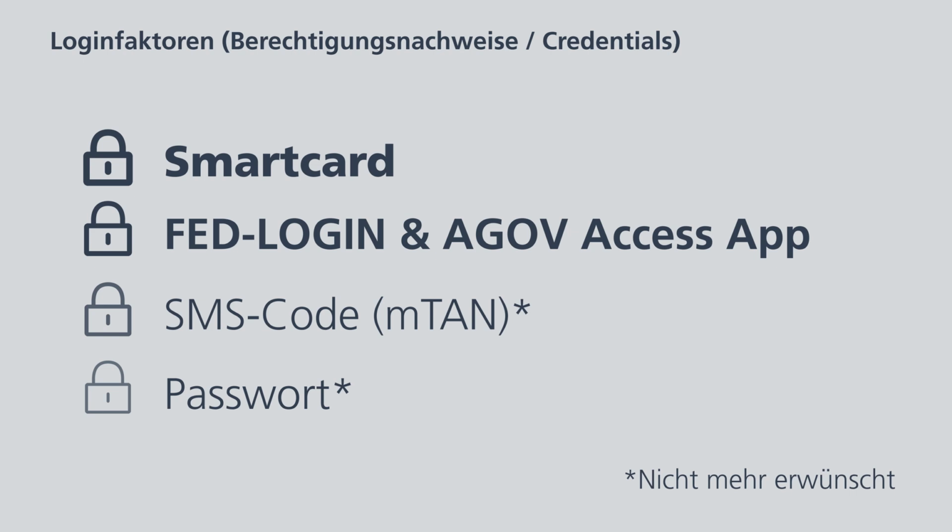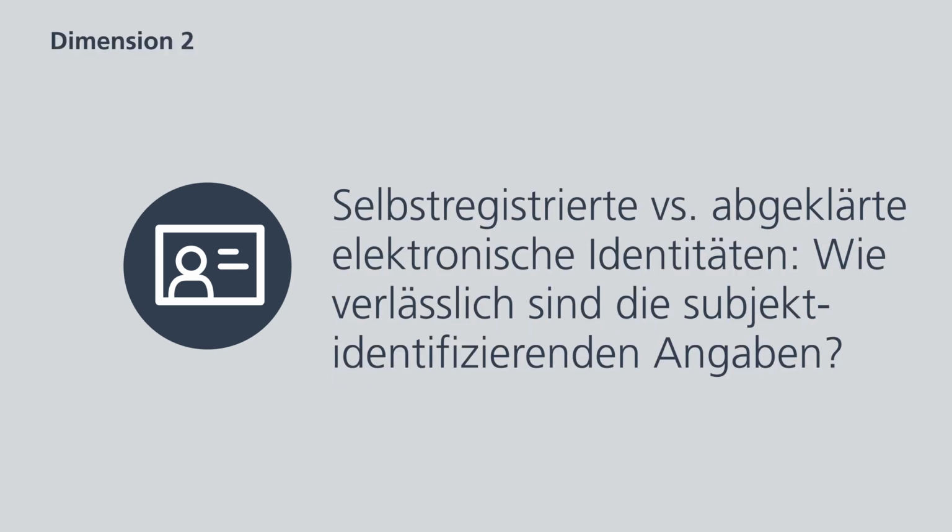The second electronic ID quality dimension differentiates between self-defined electronic IDs and authenticated IDs. With the latter, it must be ensured that the ID has been assigned to the right person and that their data is correctly recorded and stored. Self-defined IDs are also referred to as self-registered IDs.